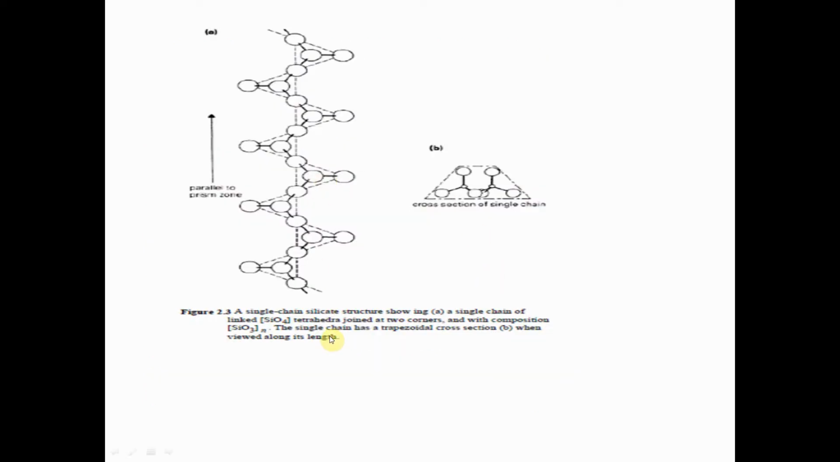This is the single chain silicate structure. So in this figure, here is the single chain link, which is connected to SiO4 tetrahedra joined at two corners, with composition SiO3, and the single chain has a trapezoidal cross section when viewed along its length. Each silicate ion is connected to another. This is parallel to the prism zone.